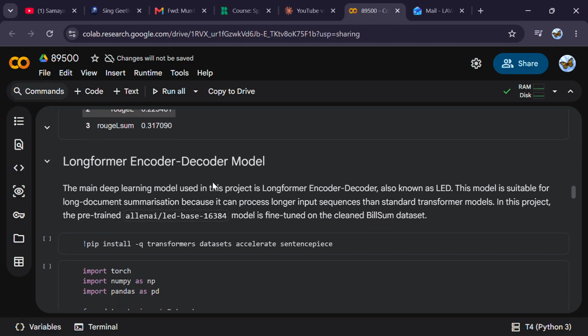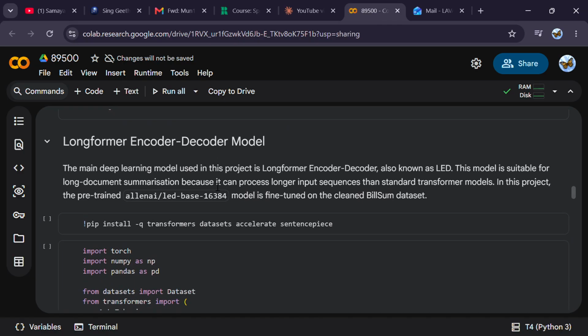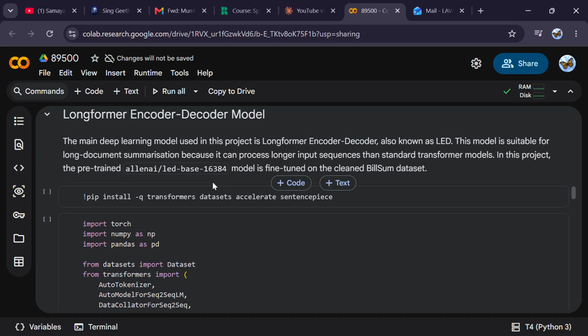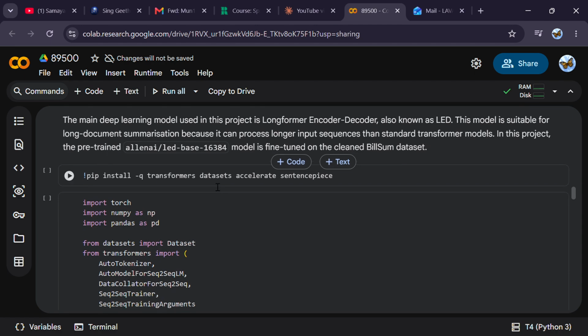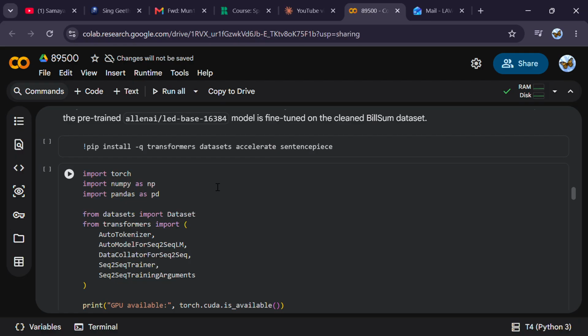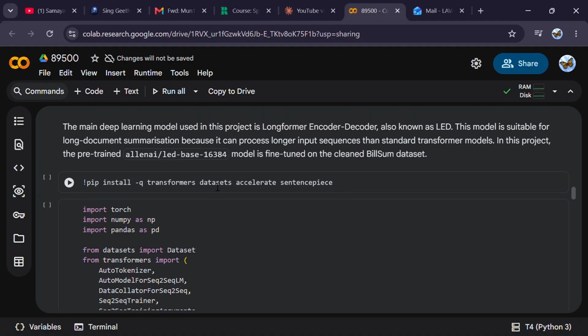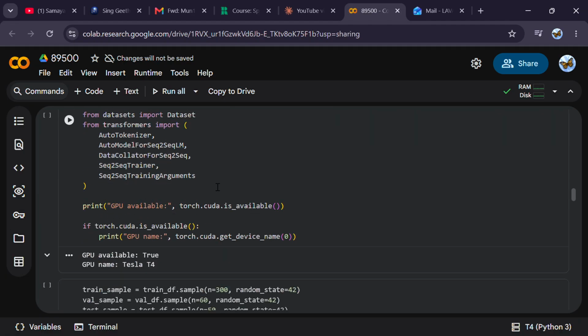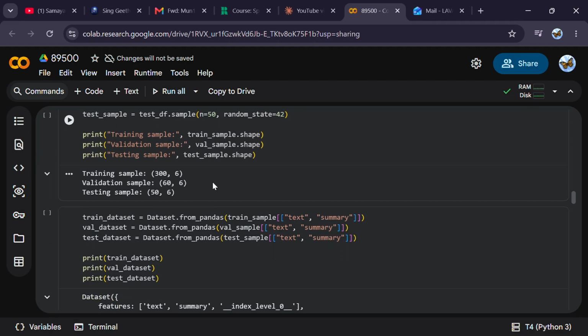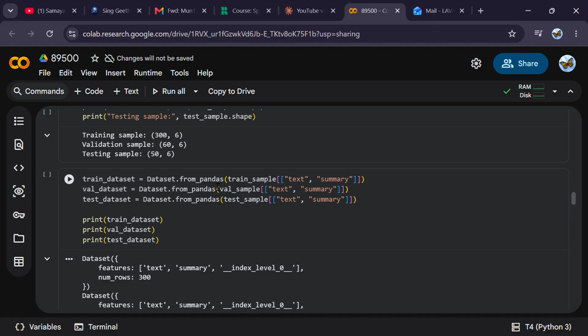And then comes the LED model, Longformer encoder-decoder. Here for the actual model I used LED. Unlike standard transformer models, LED can handle much longer input documents, which makes it well suited for legal text. And then I fine-tuned the pre-trained model on the clean BillSum training set using Hugging Face.